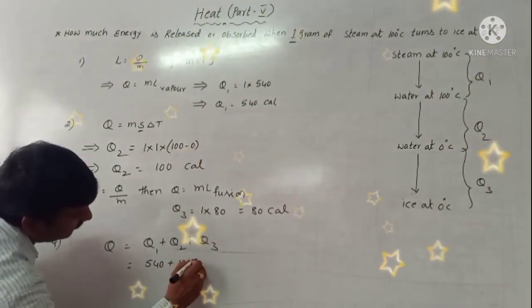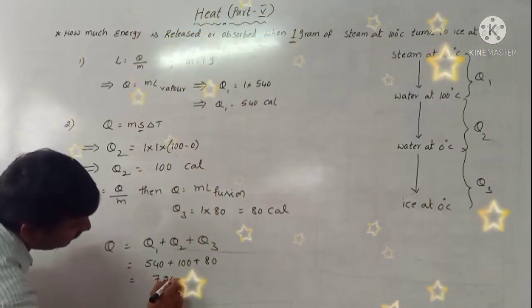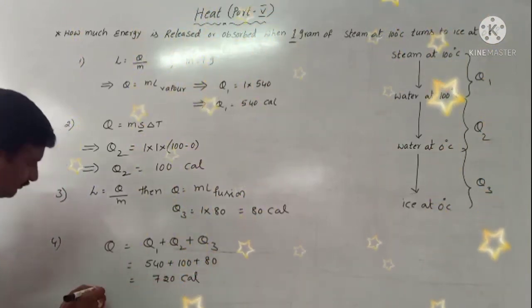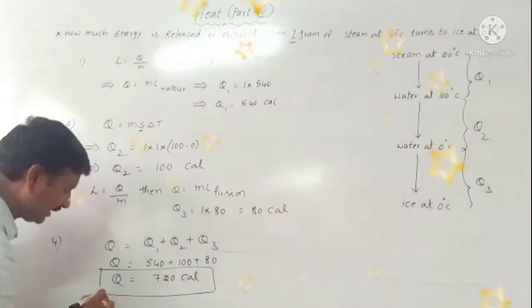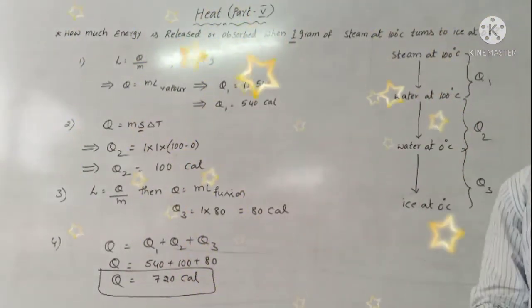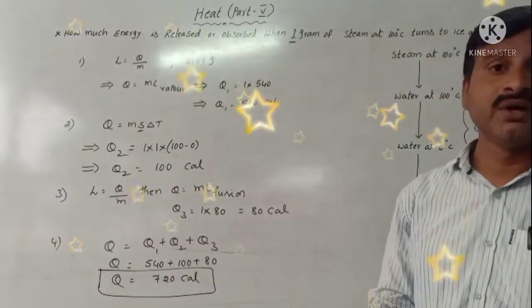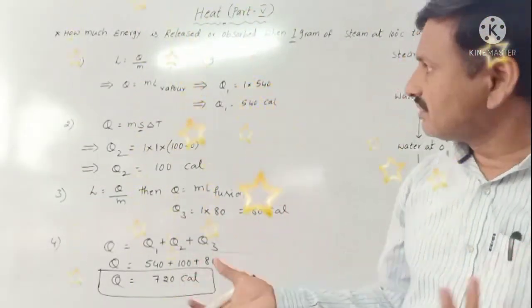Q2 value is 100 and Q3 value is 80. So 720 calories. This is the value for 1 gram. If 2 grams were asked, 720 multiplied by 2. If 10 grams, 720 multiplied by 10. Okay.